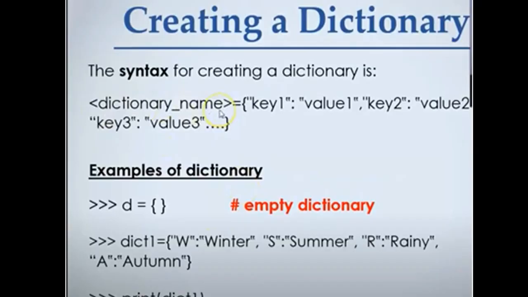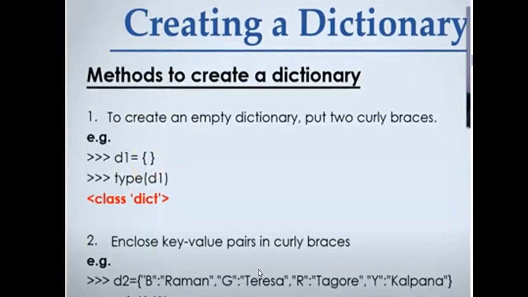The syntax for creating a dictionary is the same thing we have written here. For examples, we can create an empty dictionary, or you can give a dictionary of values like this. We will illustrate and see. There are various methods of creating a dictionary. To create an empty dictionary, put two curly braces.